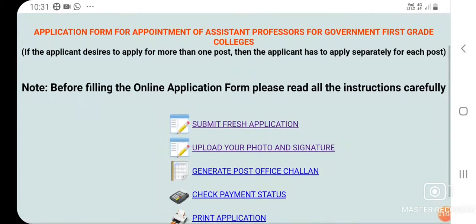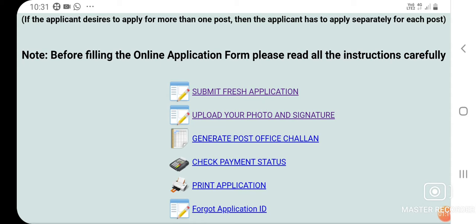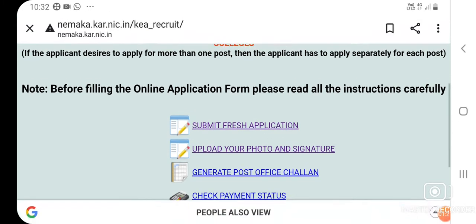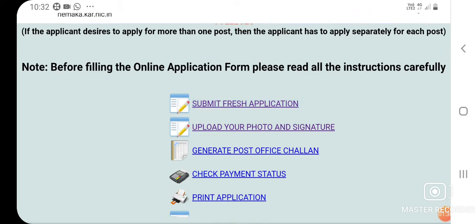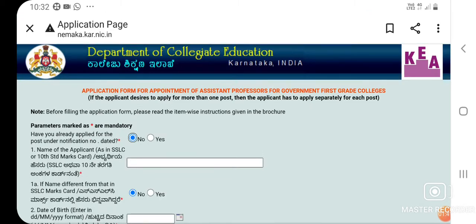In this screen you can find: submit a fresh application, upload your photo and signature, generate the post office challan, then check the payment status and print the application. And if you forget the application ID, you can use the last option. Before filling this online application form, the instructions are given. Please read all the instructions carefully before submitting the fresh application. Now if you click on submit fresh application, this form asks you a few questions.